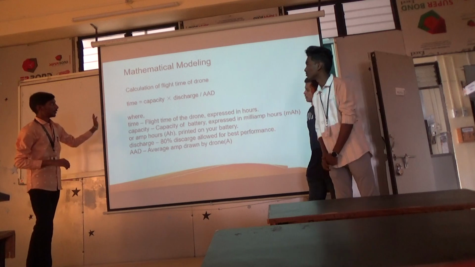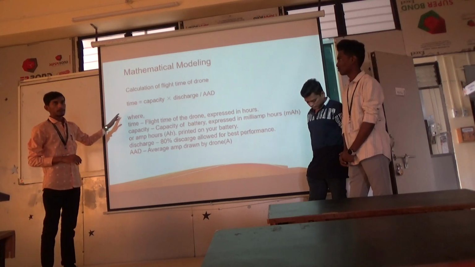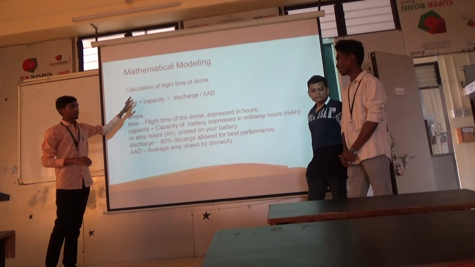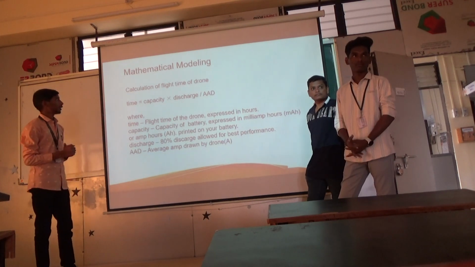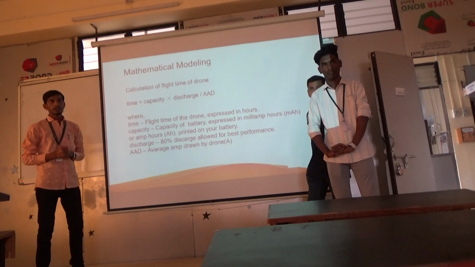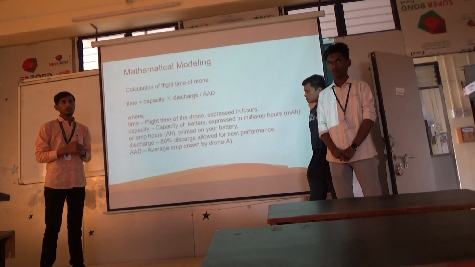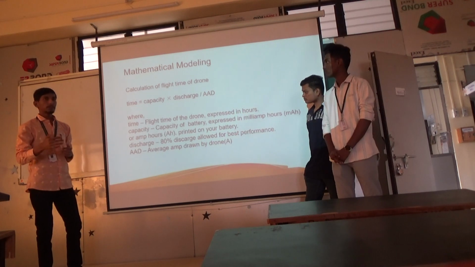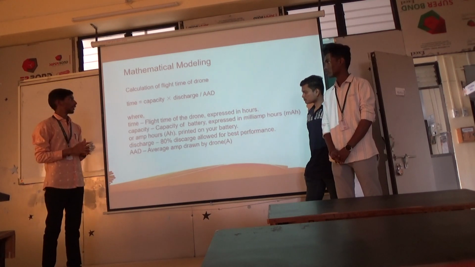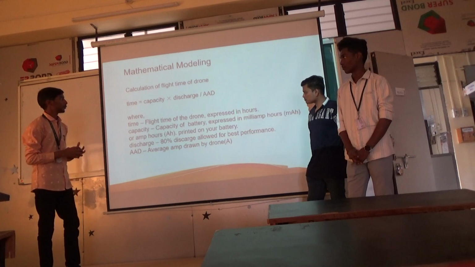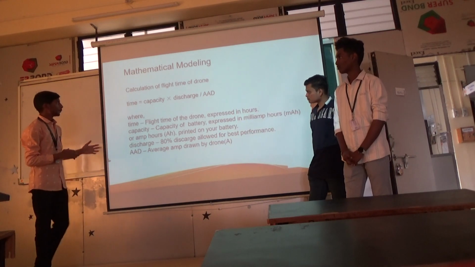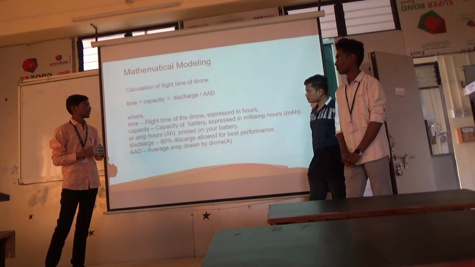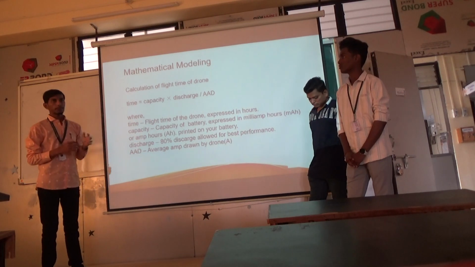These are the equations, or mathematical modeling. We use the calculation of flight time. The first parameter is flight time, the time for which the drone can fly with the given battery life and various specifications of the motors. Time is equal to capacity times discharge divided by average ampere drawn.